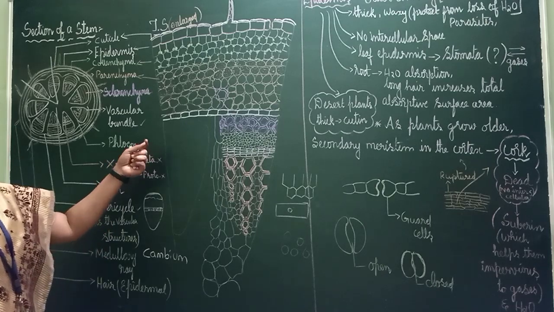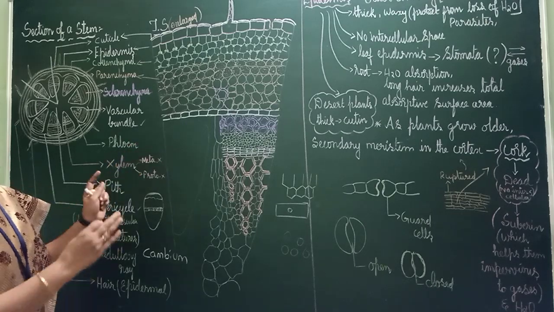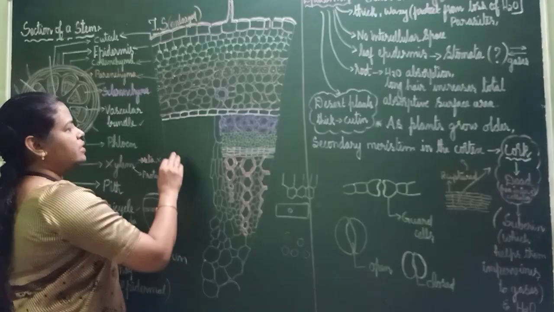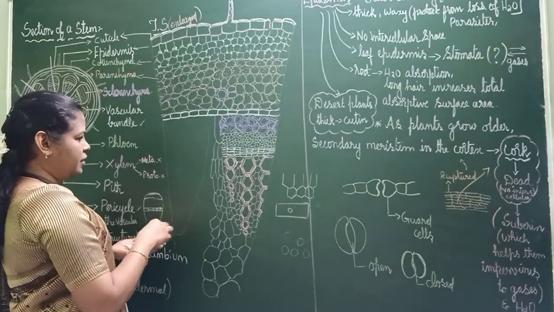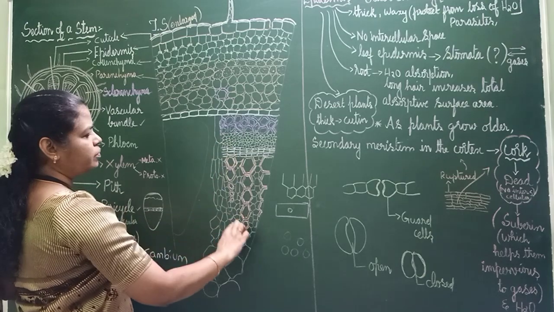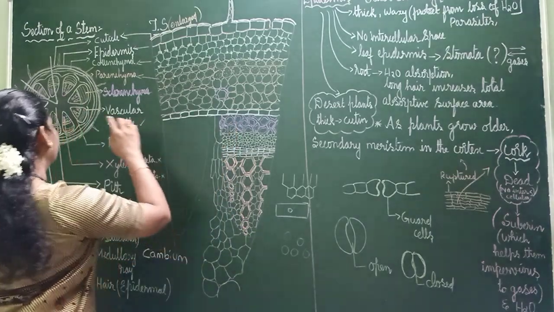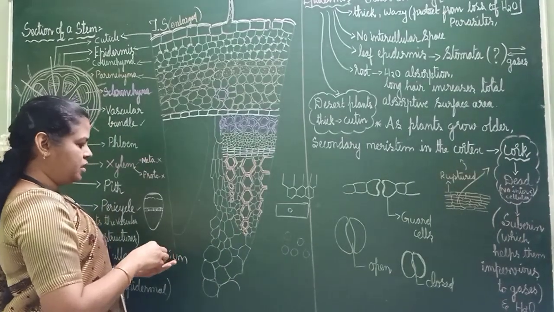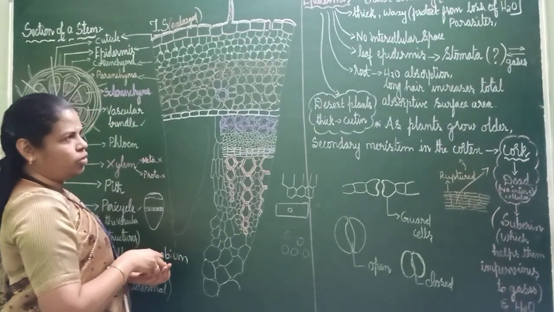But we do not have time, so we will complete only a small part so that we come to know what things are present inside. This is the pericycle, and then this is the half vascular bundle. We have taken two halves, so one half I have already completed. One more half I will show you how it will be.